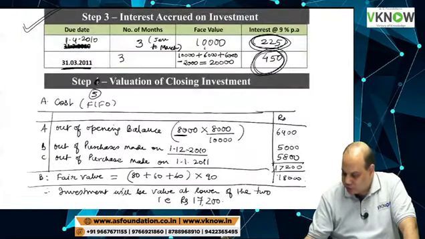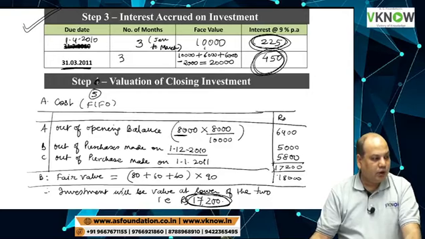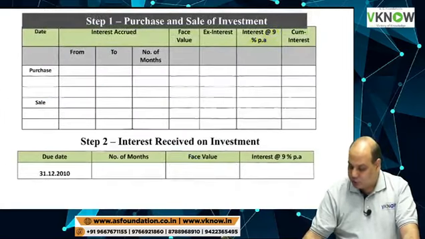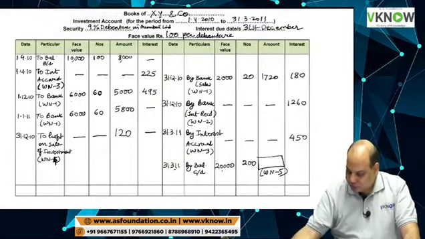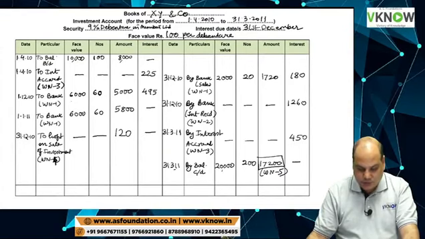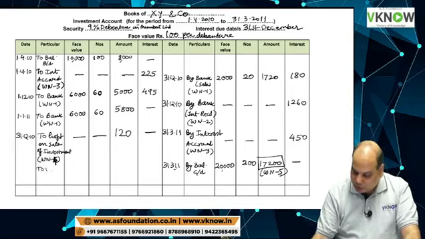On the screen, last line below, you will find 17,200 there. That is the value of closing investment you have to put. 17,200, in bracket write working note 5. Is it right now?